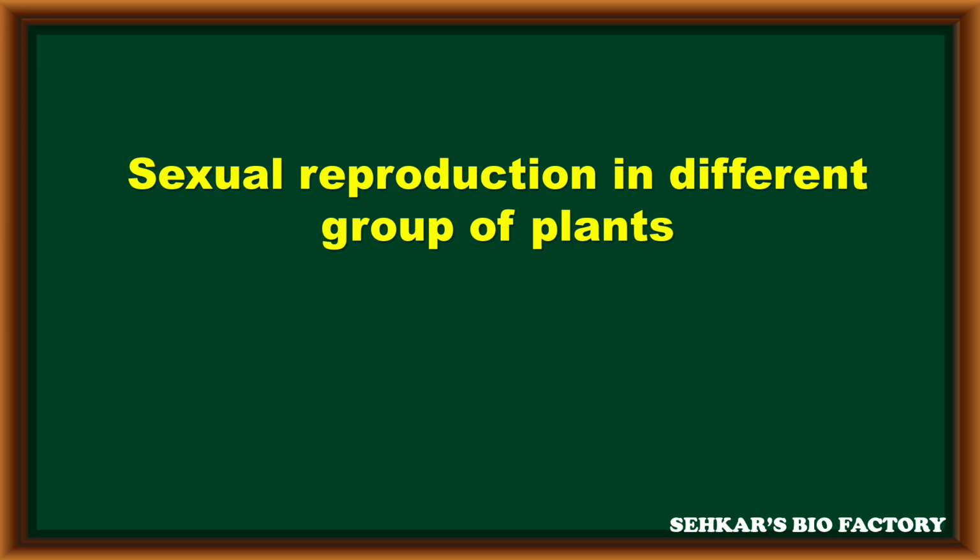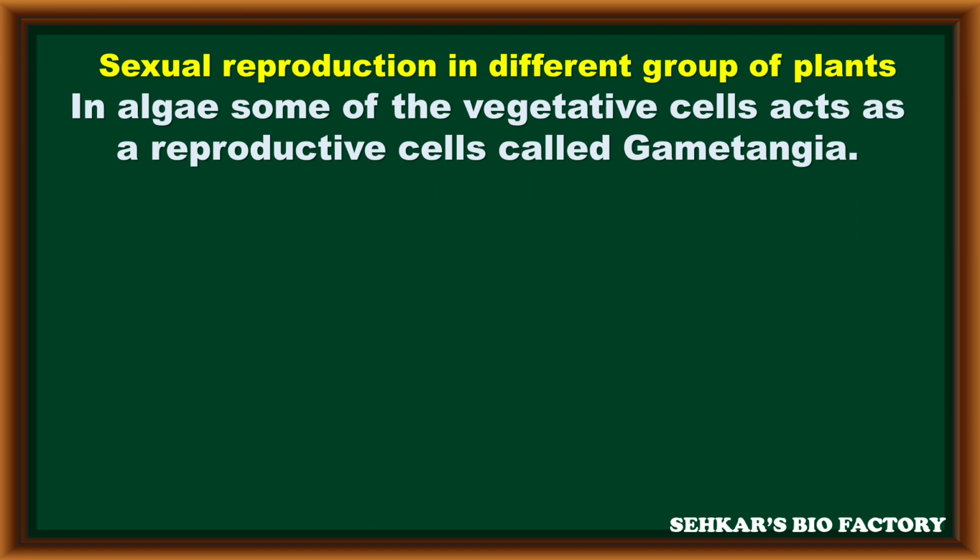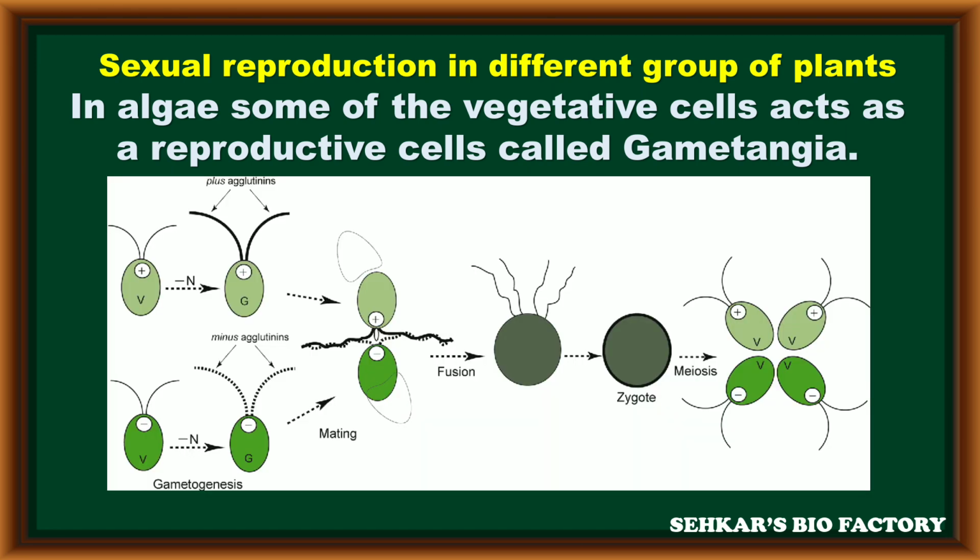Now, let us discuss the sexual reproductive process in different groups of plants briefly. The first group of plants are algae. In algae, generally reproductive organs are absent, so some of the vegetative cells from their body directly act as reproductive cells. Such cells are called gametangia. These gametangia directly participate in sexual reproduction.